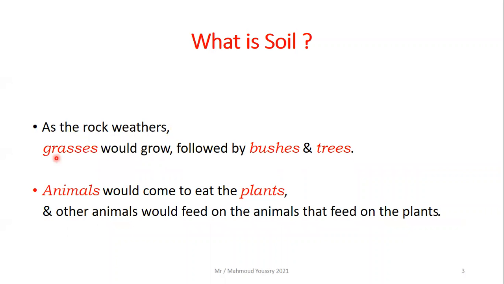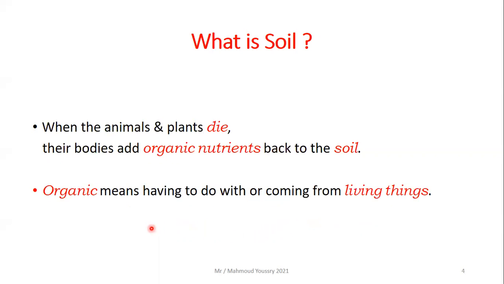As the rock weathers, grasses would grow, followed by bushes and trees. Since there are plants, animals would come and eat the plants, and other animals would feed on the animals that feed on the plants. When animals and plants die, their bodies are returned to the soil. So their bodies add organic nutrients back to the soil.